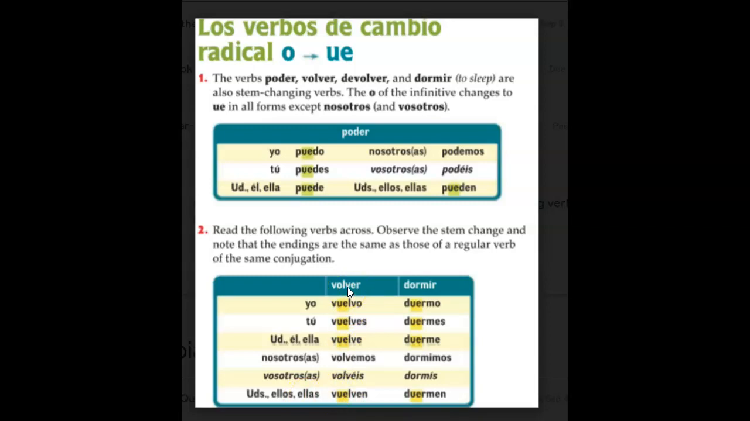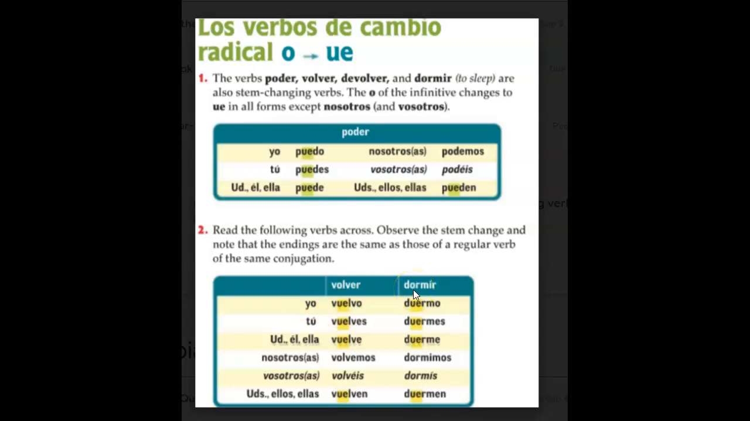Let's make a sentence with volver. We can say, I return to my house at 3 o'clock. So I return is yo vuelvo. And then if you remember from last year's vocab, house is casa. So yo vuelvo a mi casa a las 3.